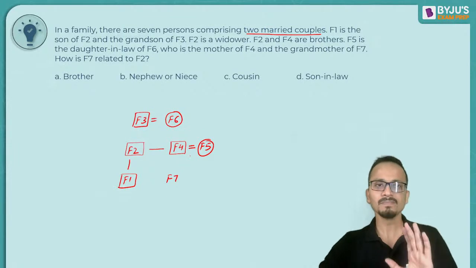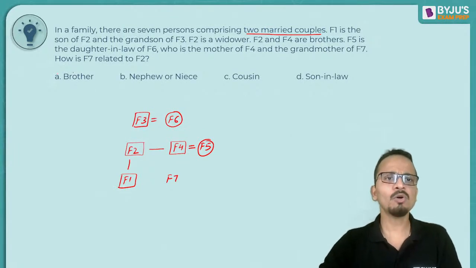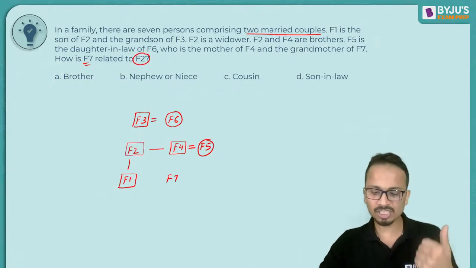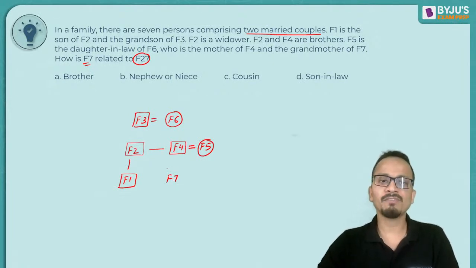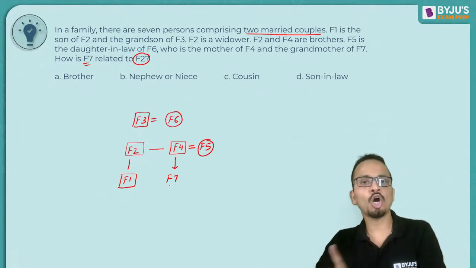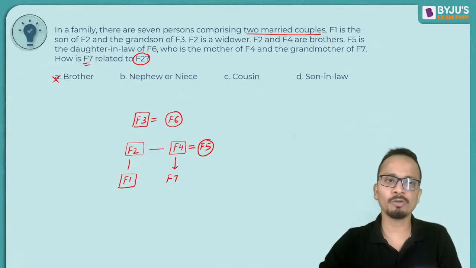All right, now the question is, how is F7 related to F2? F7 का जेंडर तो पता नहीं है. ओके, F7 का जेंडर नहीं पता. Now how is F7 related to F2? F2 के ब्रदर का सन या डॉटर will be F7. Okay, so among the given options obviously brother cannot be the answer.